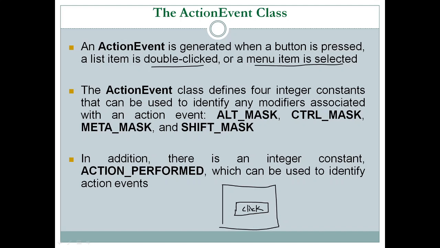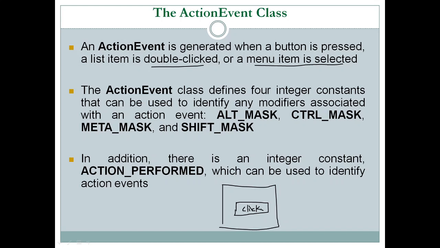Whenever a user clicks on this button, it generates an action event, and the object of this ActionEvent class is created automatically. All this happens automatically. The developer or the programmer has nothing to do with that. So whenever you click on a button, an action event is generated.